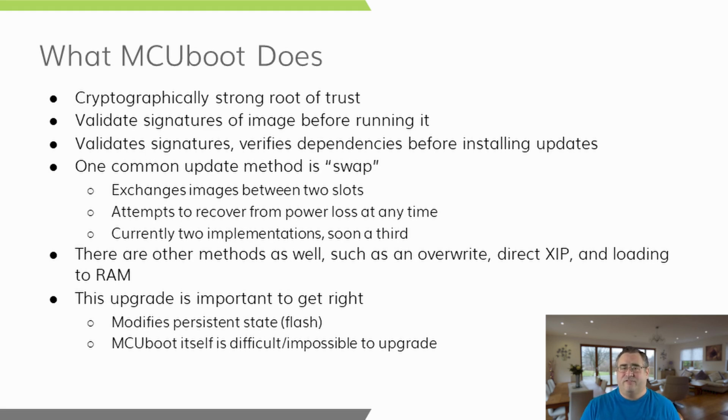This swap process is fairly complicated, and it is crucial that it be correct. It's the only part of MCUboot that modifies persistent state. It modifies flash, and if it goes wrong, the end result is usually an unusable device or a brick. Another reason it's so important that the swap code be correct is that MCUboot itself is difficult, if not impossible, to upgrade in a deployed device. For this reason, we attempt to place as little functionality as possible in the bootloader, but being able to safely and securely install an upgrade is part of this core functionality.